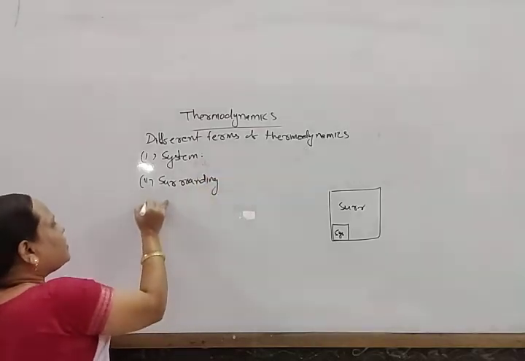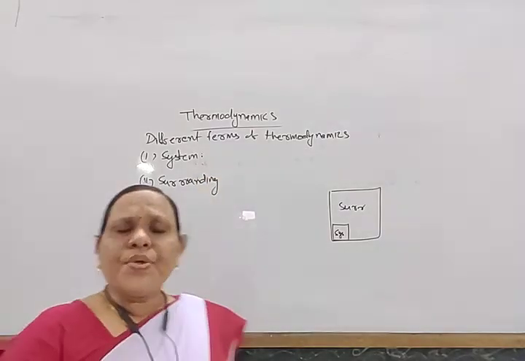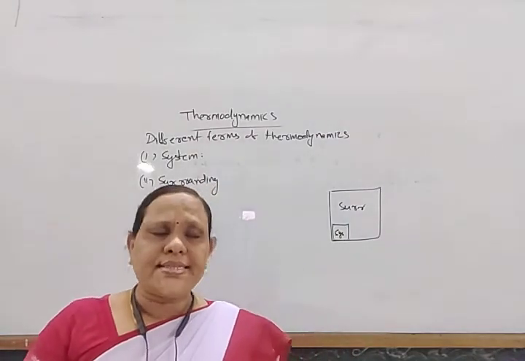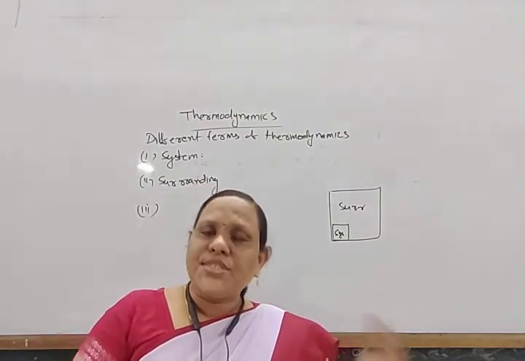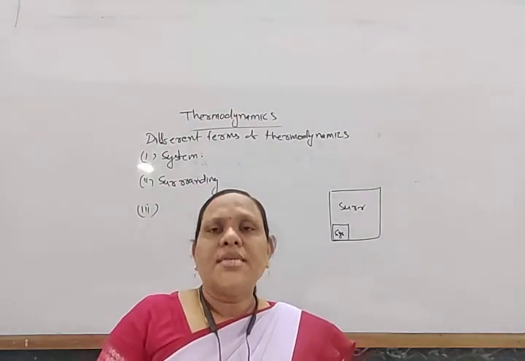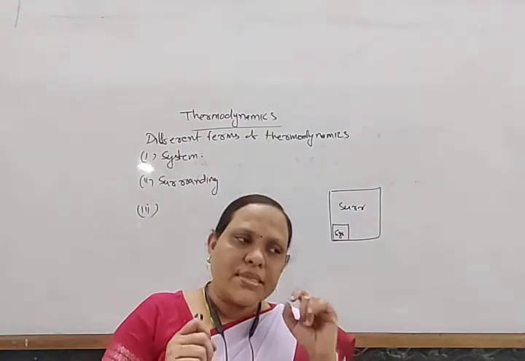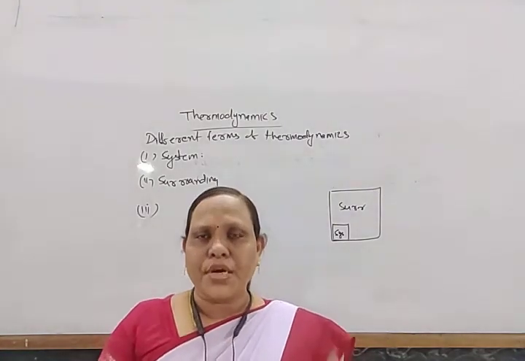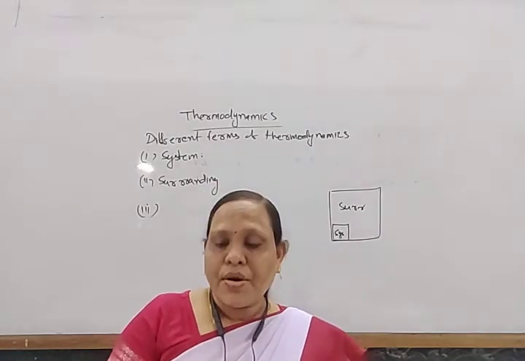Another term is known as boundary. The specific region, the portion which separates the system from the surrounding, is known as the boundary.